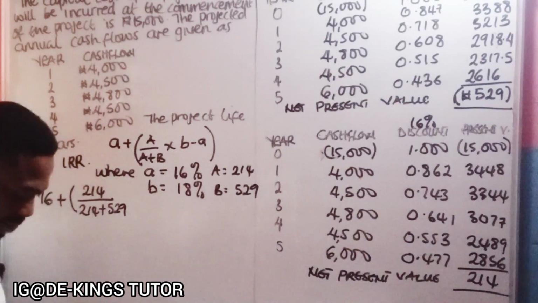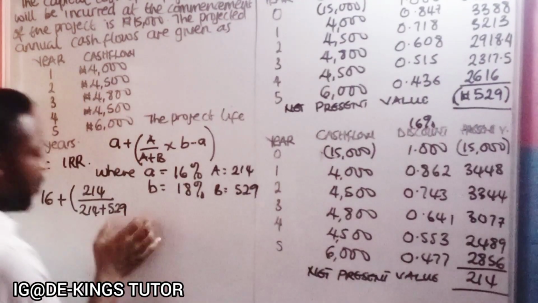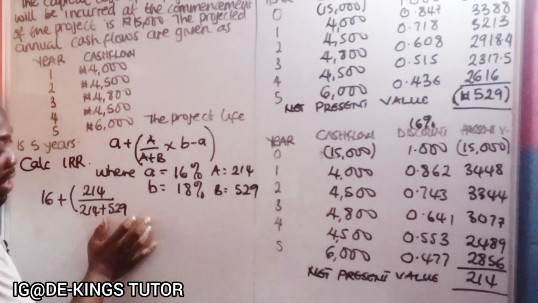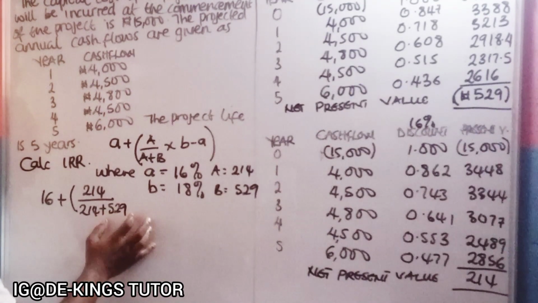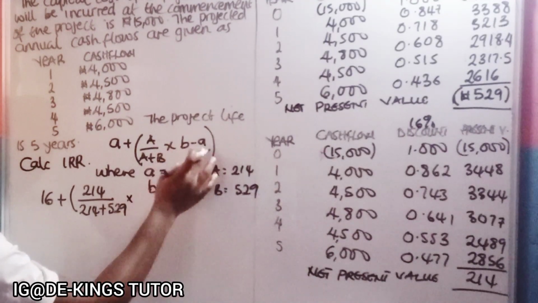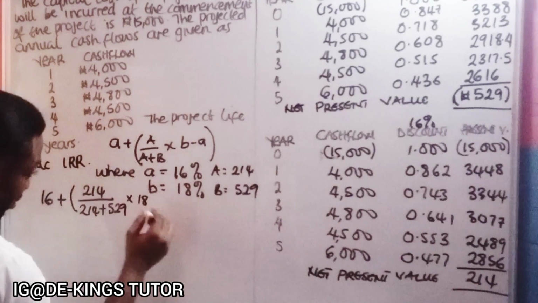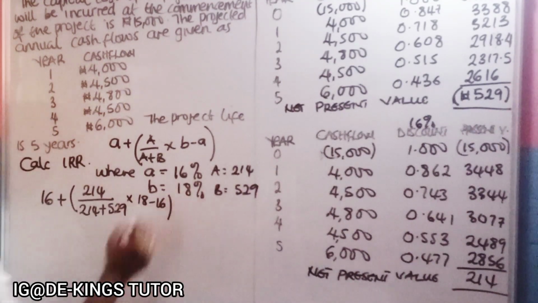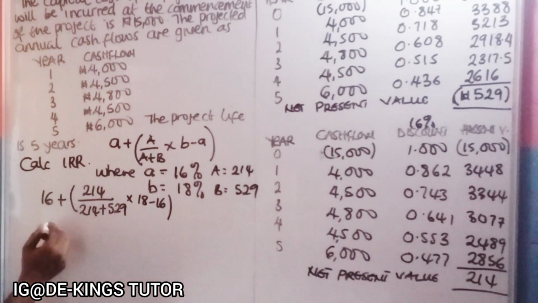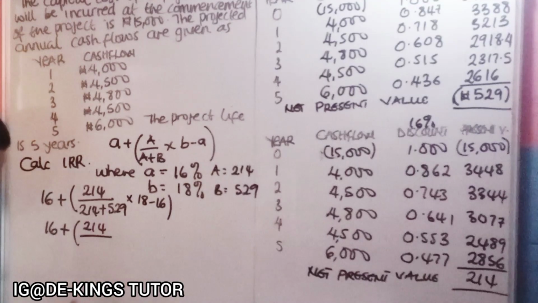Please, when solving, because it is negative here, you will not put the negative sign. When it comes to this point, you don't include the negative sign. So we'll have times 18 minus 16.